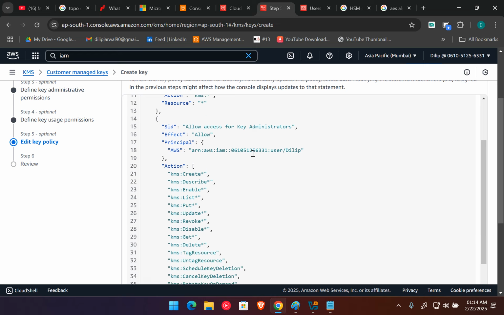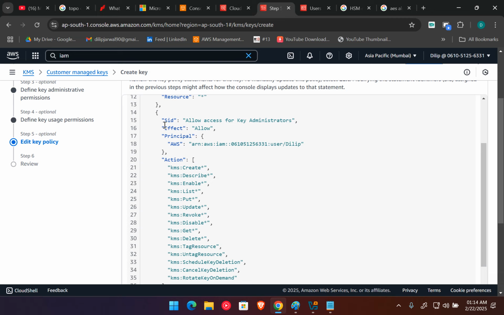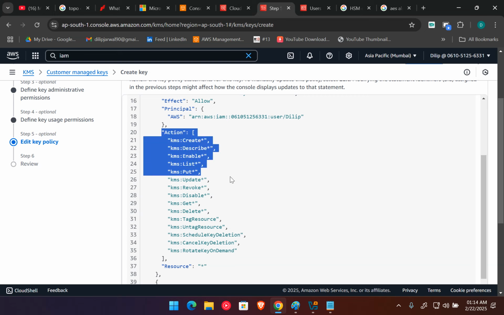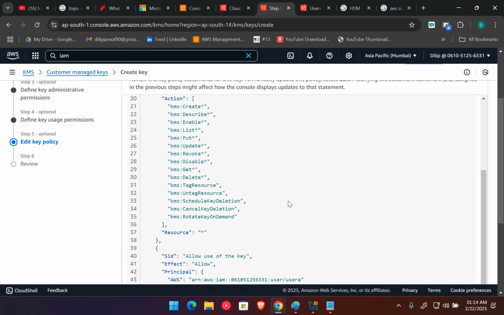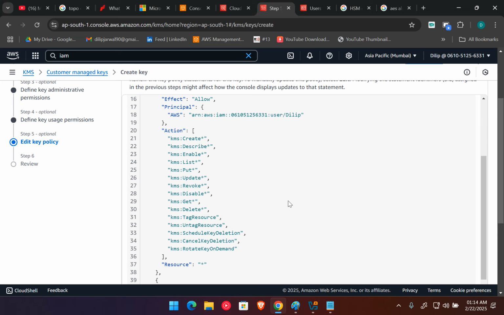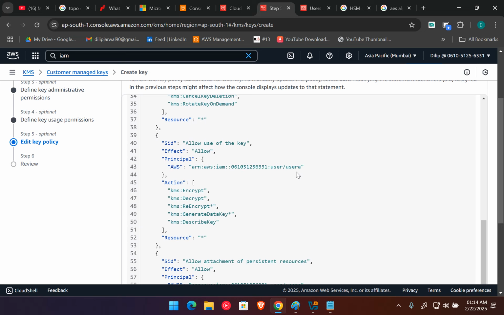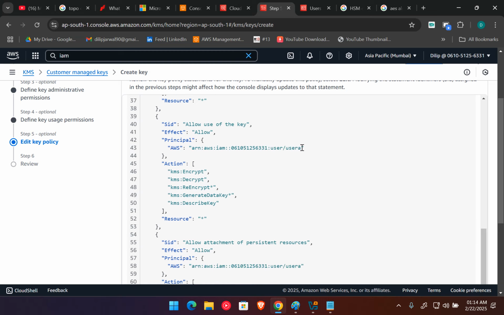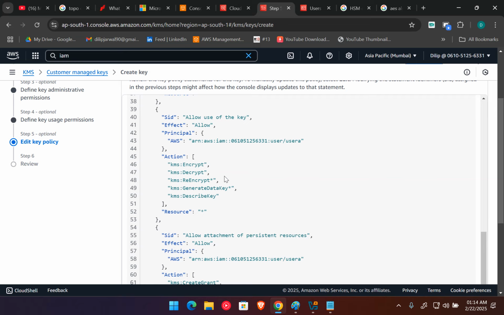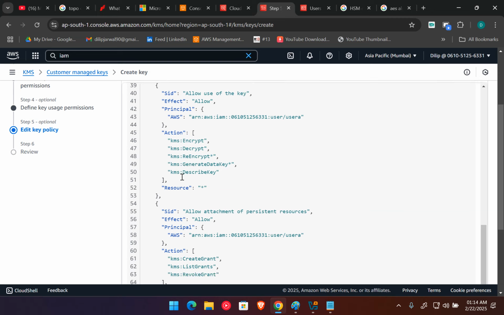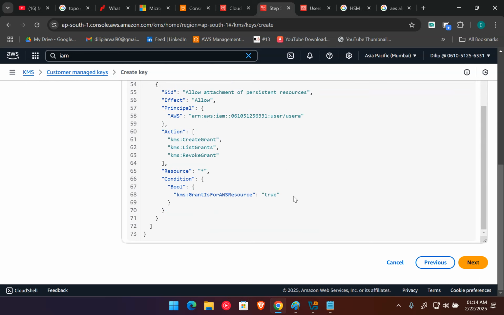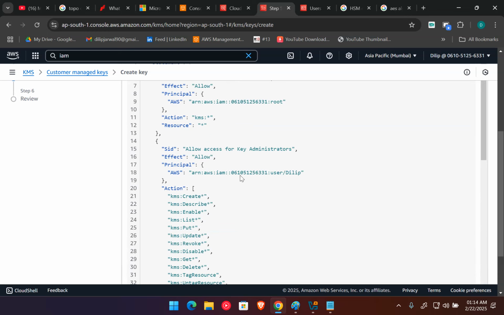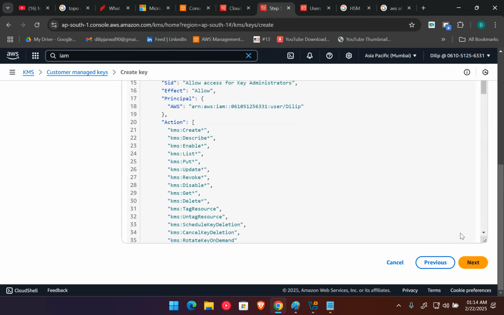And if you check, we have the Dilip user, the administrator of the keys. Here you can see in the actions, they can create, read, delete, update, describe, revoke or disable, and many more things, meaning they can do all the access on these keys. Then we have another user, user A. It's a normal user, meaning they are only able to encrypt and decrypt the data and re-encrypt and other things. So this is a simple document, you don't need to worry about this. If you don't understand, no issues, they just give it to you to review. And let me click on next.